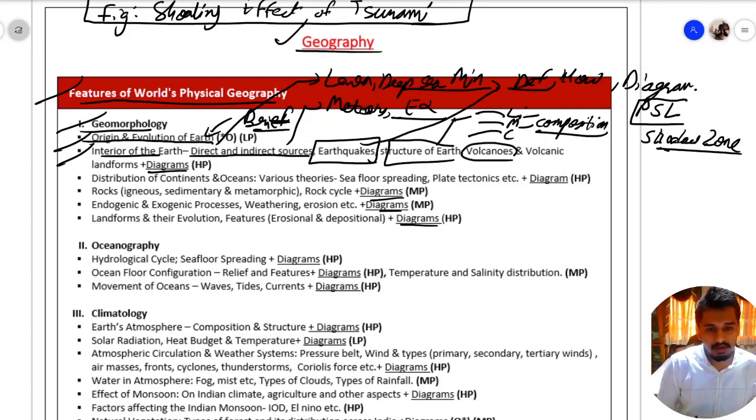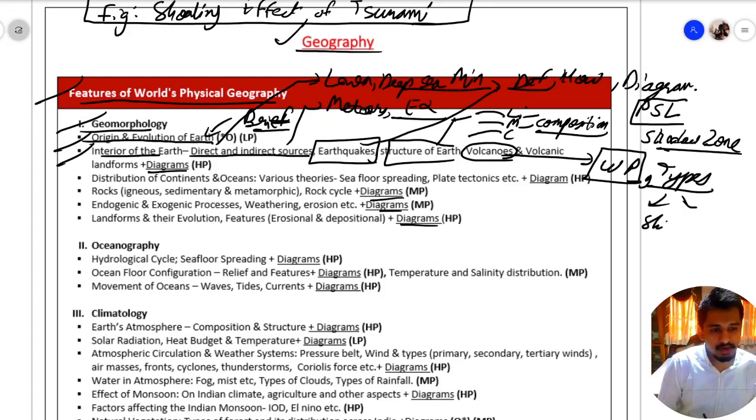Then we have volcanoes. The working principle of volcano should be known, along with the types of volcanoes. In types we have shield volcano, then composite volcano, etc.